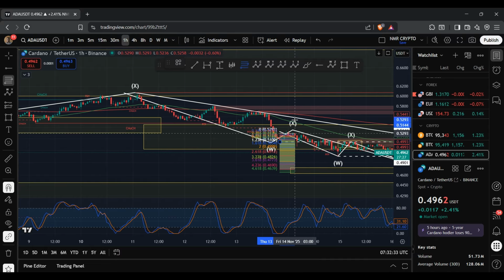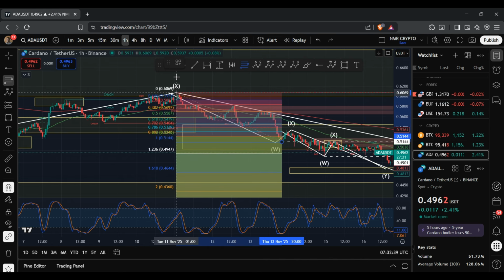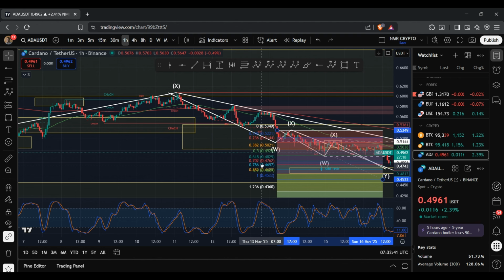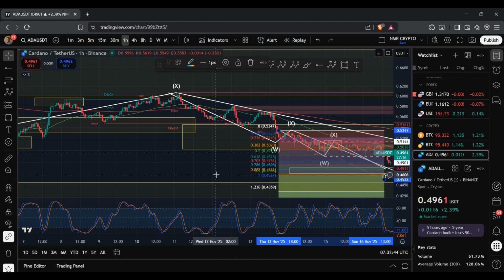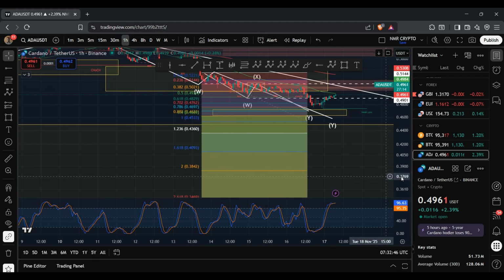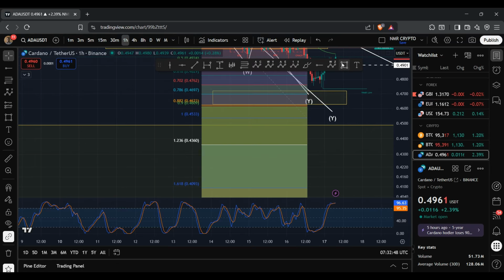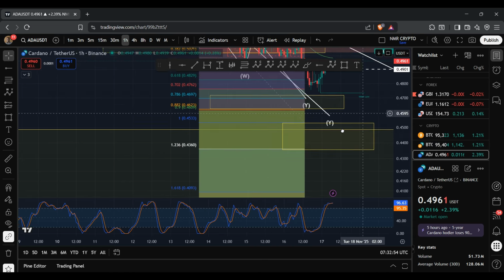So if I bring the fib tool once again and bring this up to 53.48 cents, the next key target for ADA will be this region between 43.6 cents to 45.33 cents.